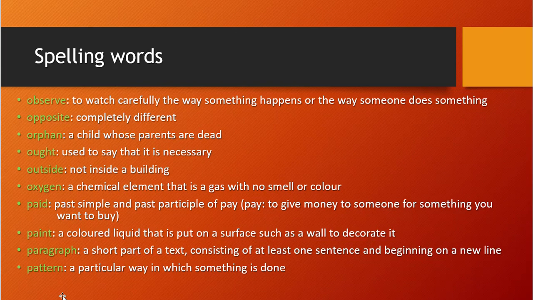Pattern, a particular way in which something is done. Like we have explained, we have done some pattern, we are maintaining one pattern. How can I explain that? You are sitting in one straight column, all the students on one bench, all three students are sitting. Okay, similarly on all the benches all three students are sitting and they are maintaining their gap.